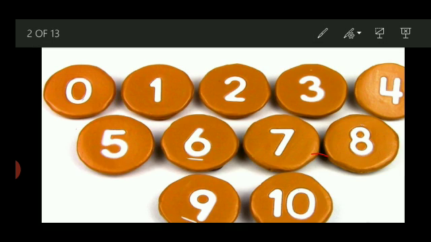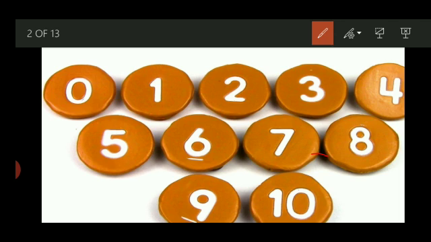Students, you are learning numbers from your nursery classes till class 1. Basically the numbers which you are learning are 0, 1, 2, 3, 4, 5, 6, 7, 8, 9 and 10. Students, these are the foundation of any numbers.